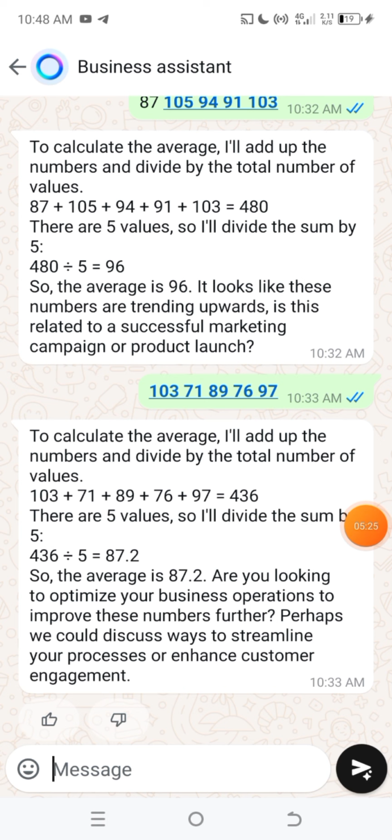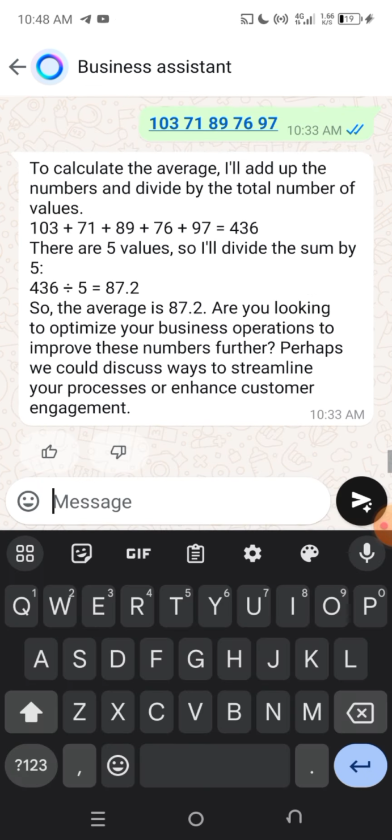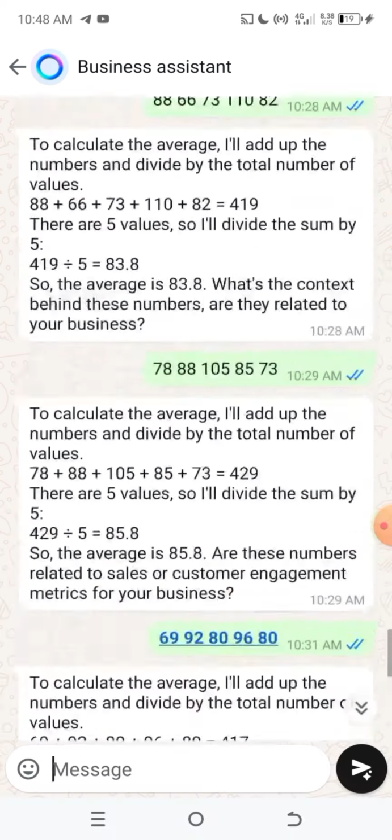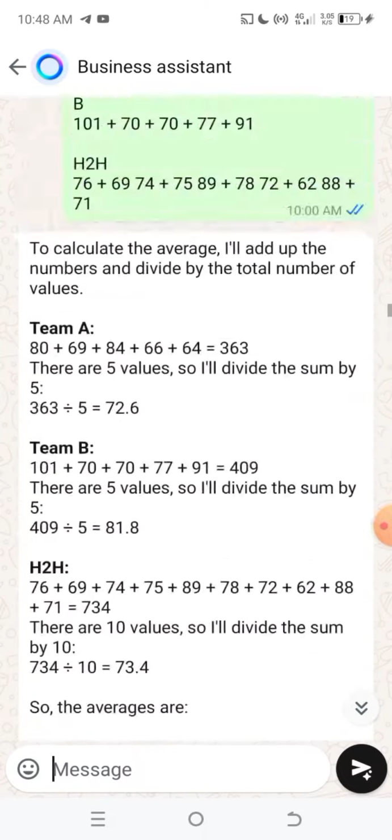So this is my WhatsApp and this is my Meta AI, right? If you don't have Meta AI on your phone, don't worry. I'm also going to give you another alternative, so watch this video to the end and you will get what you're looking for. The next thing you have to do is to tell the Meta AI on your WhatsApp to calculate. Let me show you what you say, because I've already inputted my prompt, so you can understand, right?